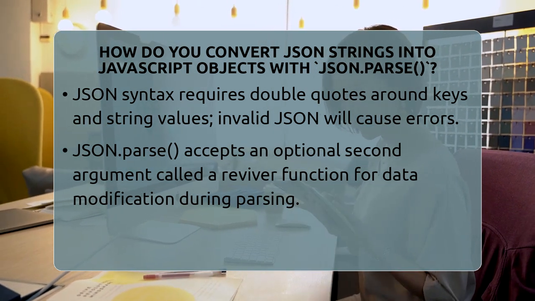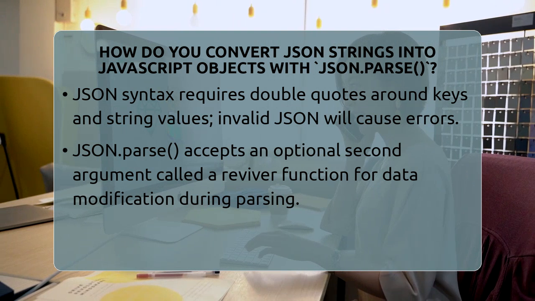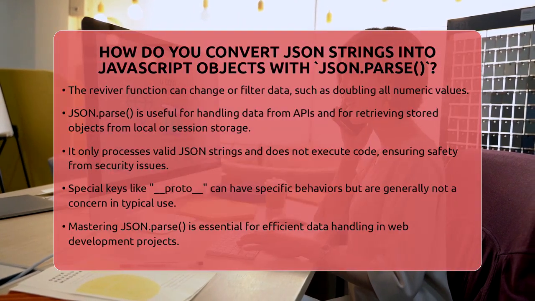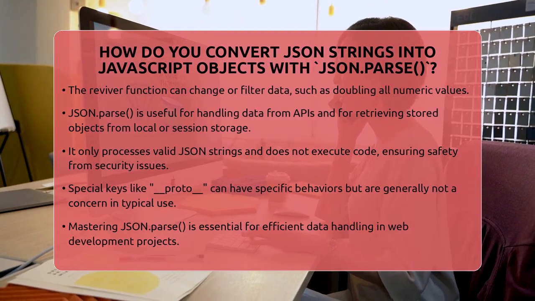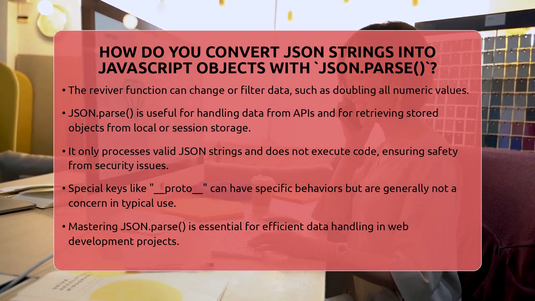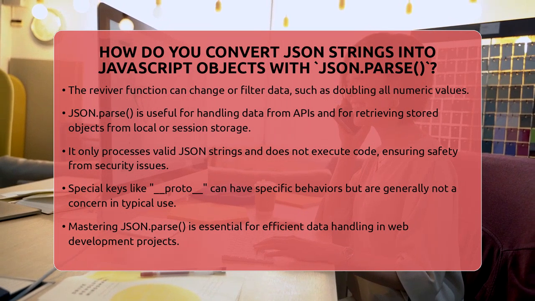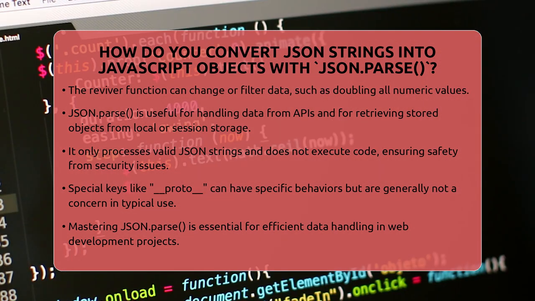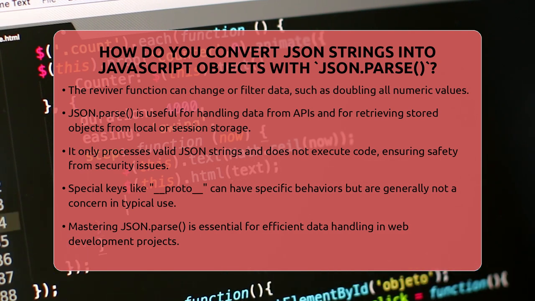Keep in mind, JSON.parse only works with strings that follow JSON rules. It does not evaluate code or run scripts, which makes it safe from security issues. But watch out for special keys like __proto__, which can have specific behaviors, though they are rarely a concern in everyday use. In summary, JSON.parse is a simple yet powerful tool to turn JSON strings into JavaScript objects.